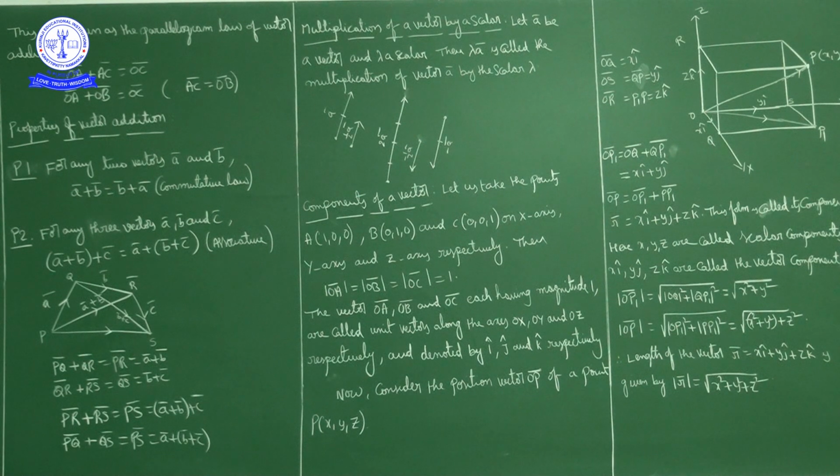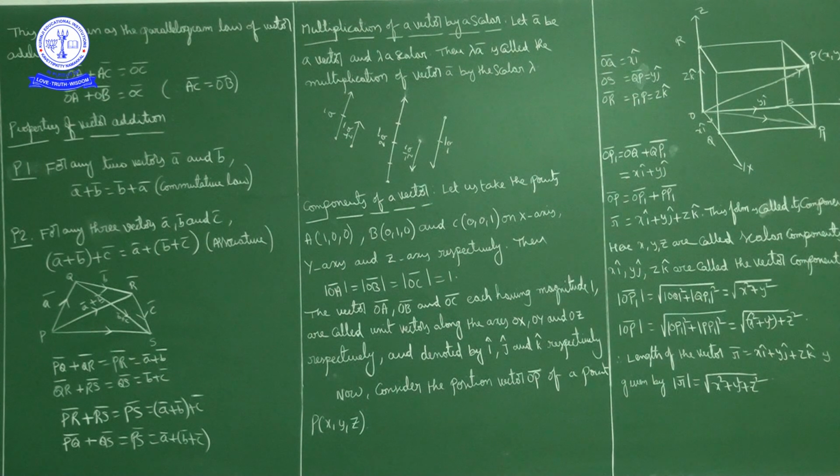My next concept, multiplication of a vector by a scalar. Let A bar be a vector and lambda be a scalar. Then lambda A bar is called the multiplication of vector A bar by a scalar lambda.